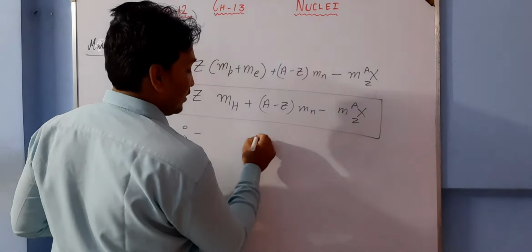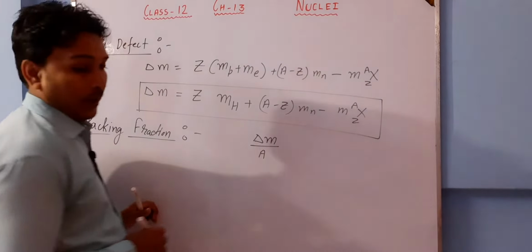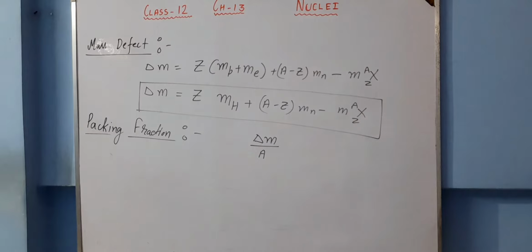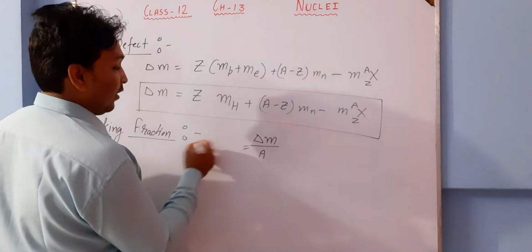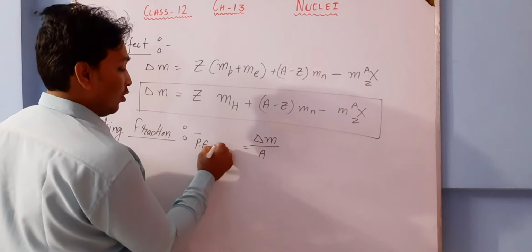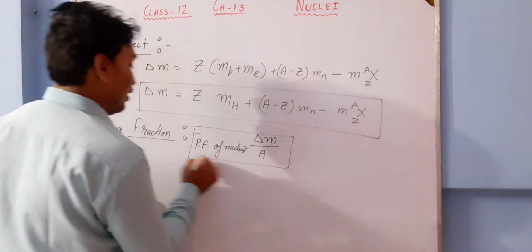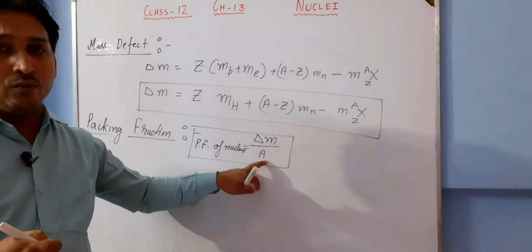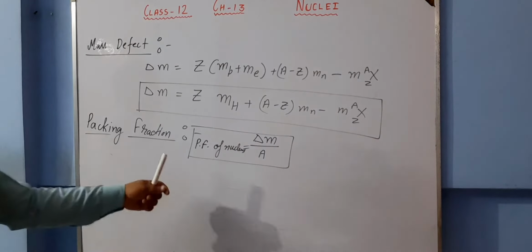Packing fraction is defined as mass defect upon mass number. It is delta M upon A. It is defined for the nucleus, like the packing fraction of a nucleus. So it is given by mass defect per mass number, per nucleon you can say, or the ratio of mass defect to the mass number. This is called packing fraction.